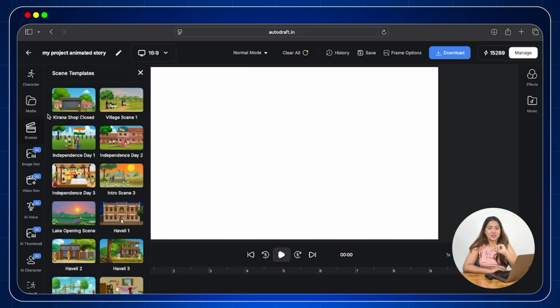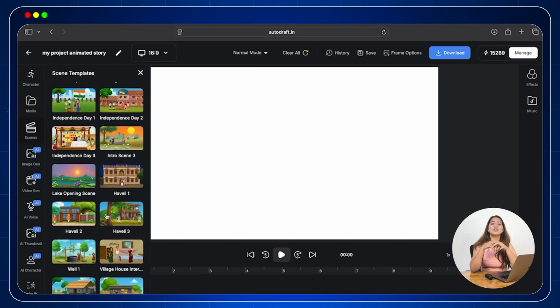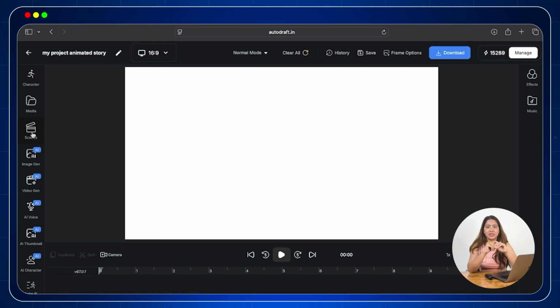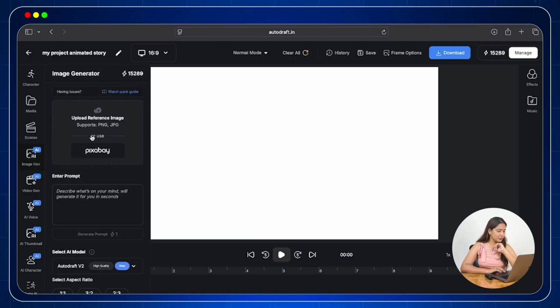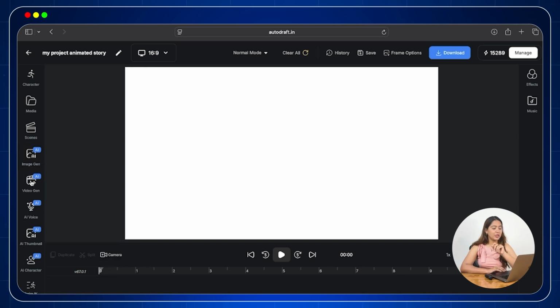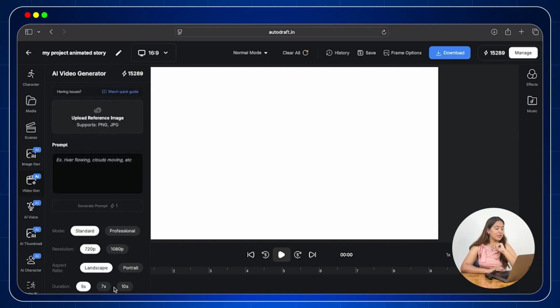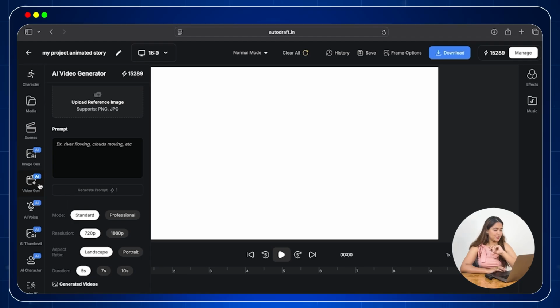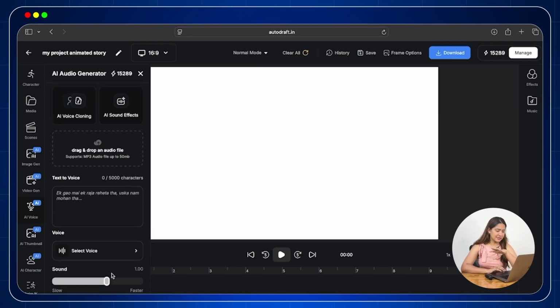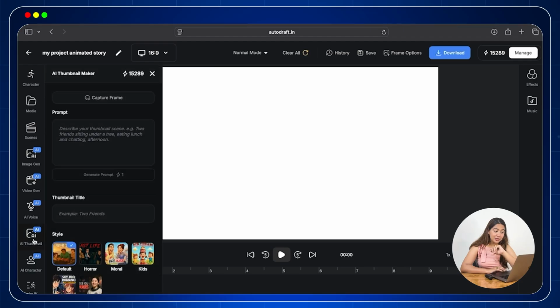Then we have scenes where you will find ready-made scenes to use in your animation that will help to reduce your editing time significantly. Then we have image generation where you can create and generate high quality animated images. Then we have the AI video option to create high quality animated videos. Next is AI voiceover to create your own voiceovers. Here you can also clone your voice, create sound effects, etc. Next we have the AI thumbnail maker where we will create high quality, high CTR thumbnails for our final video.